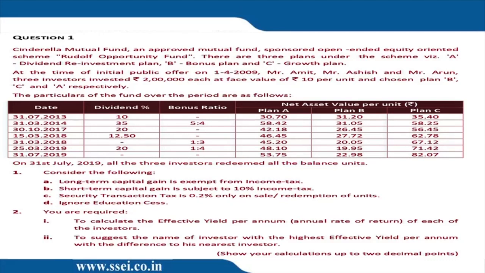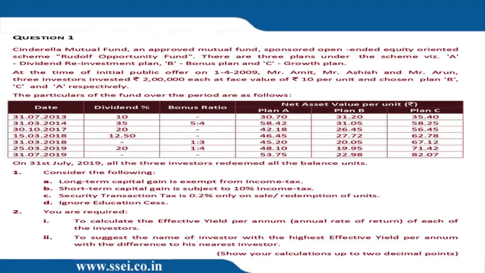Question number 2. You are required to calculate the effective yield per annum. It's point number 2, not question number 2. To calculate the effective yield per annum, that is annual rate of return, for each of the investors. You know, in the mutual fund chapter, when they write effective yield per annum, they actually want to mention simple yield. Okay, simple yield, not the compounded yield. To suggest the name of the investor with the highest effective yield per annum with the difference to his nearest investor. That's okay. Based on the first solution, you can see which investor performed the best.